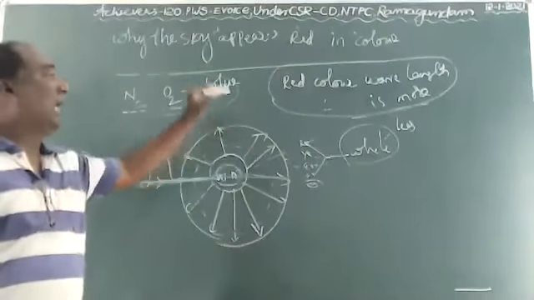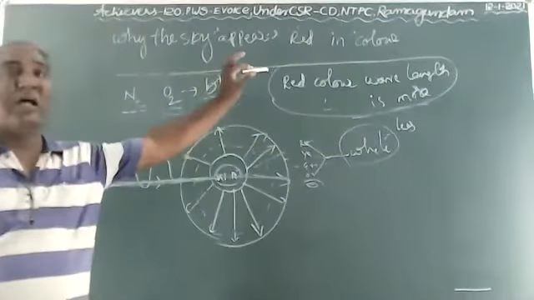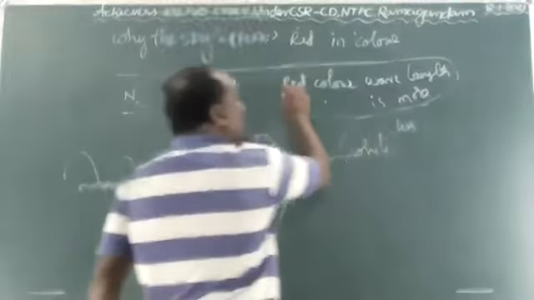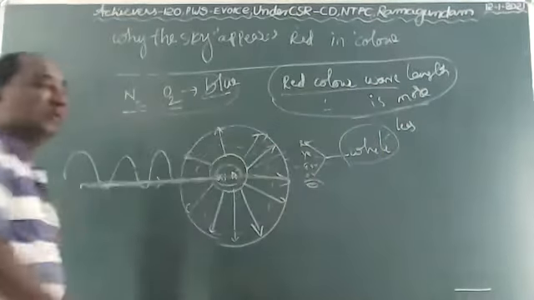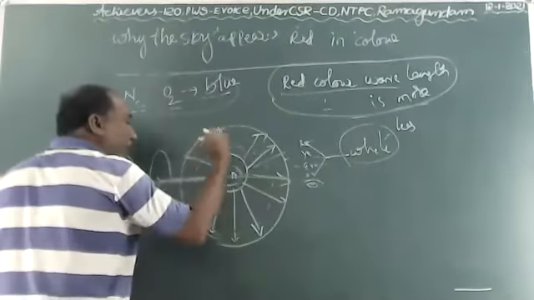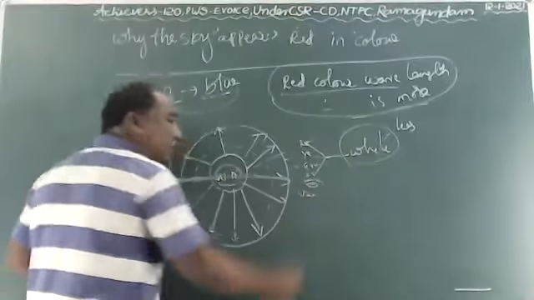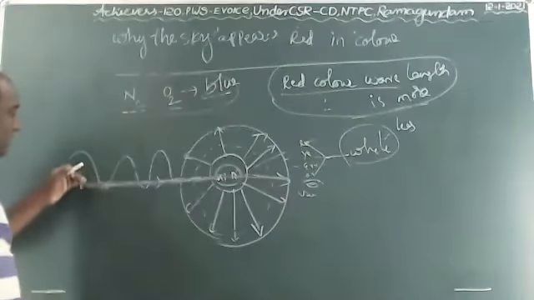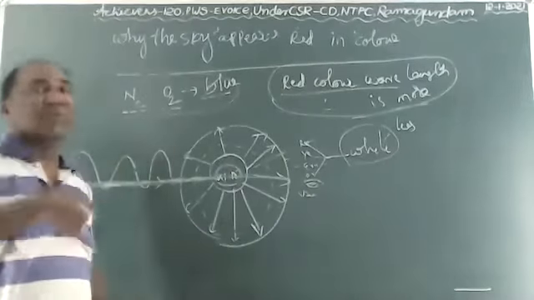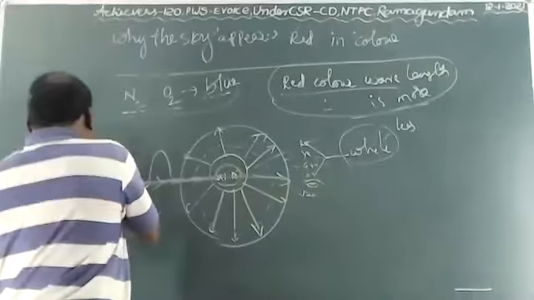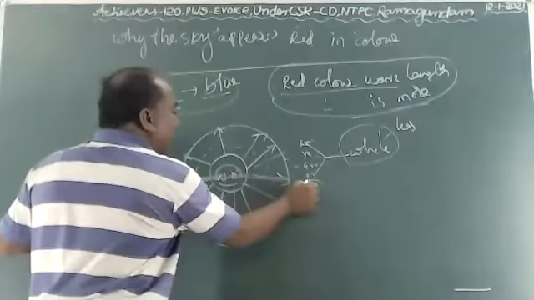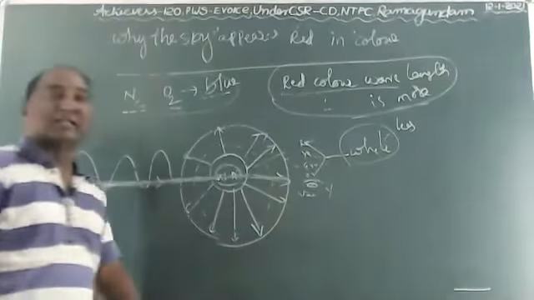Have you understood, children? Red color molecules or atoms are available very less in our atmosphere. Red color wavelength is more and it moves very slowly compared to other colors. So the other colors get scattered very fast and vanish away. Vanished means they get scattered fast and escape from our eyes, disappear from our eyes. And the red color comes slowly, gets scattered and finally reaches the observer's eye. That's why the sky appears red in color.